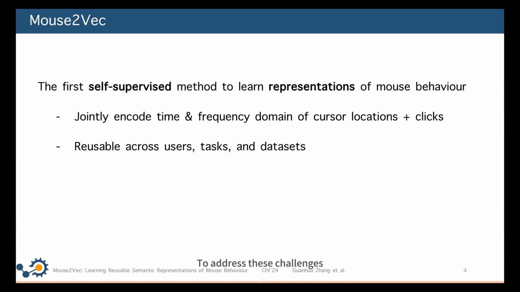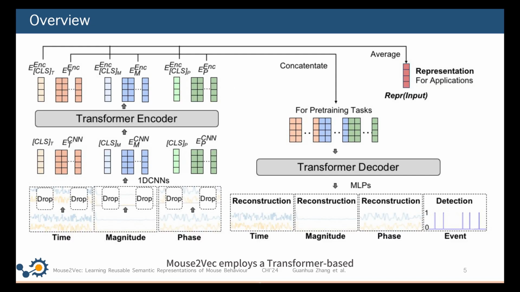To address these challenges, we propose Mouse2Vec, the first self-supervised method to learn semantic representations of mouse behavior. The representations jointly encode the time and frequency domain of cursor locations and click information, and are reusable across users, tasks and datasets. Mouse2Vec employs a transformer-based encoder-decoder architecture, and is pre-trained under two tasks: reconstructing the entire input after dropping some slices, and meanwhile detecting the discrete mouse events.